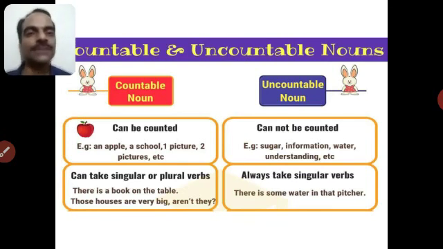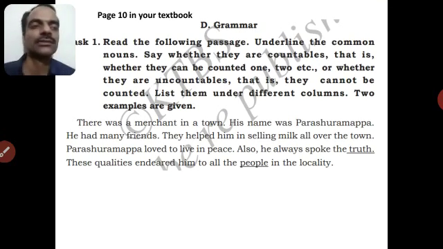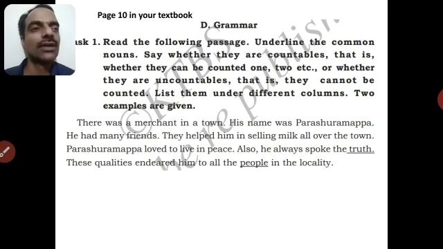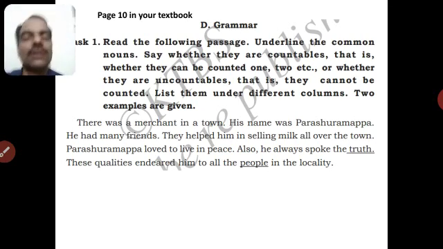You understood? Now we will take up the exercise from your textbook. Go to page number 10 in your textbook. Read the following passage, underline the common nouns. Don't worry about the proper nouns, don't worry about the names of people, places, etc. You worry only about common nouns here. Say whether they are countable, that is whether they can be counted 1, 2, etc., or whether they are uncountable, that is they cannot be counted. Identify common nouns, tell whether they are countable or uncountable nouns.